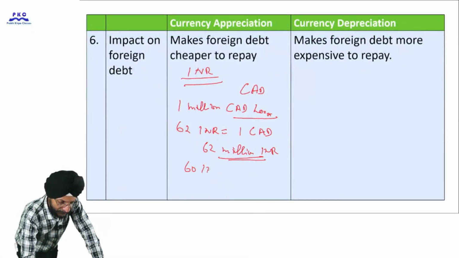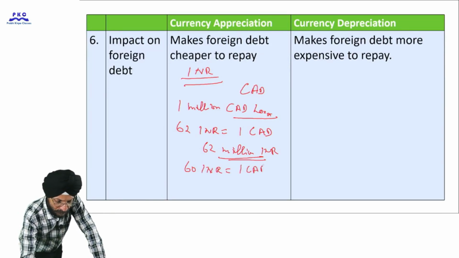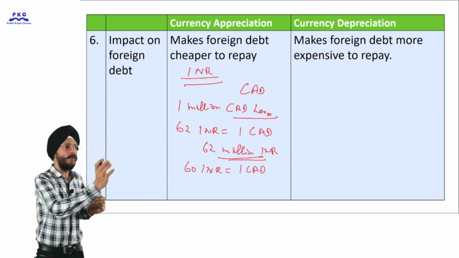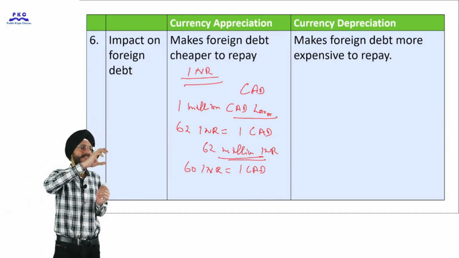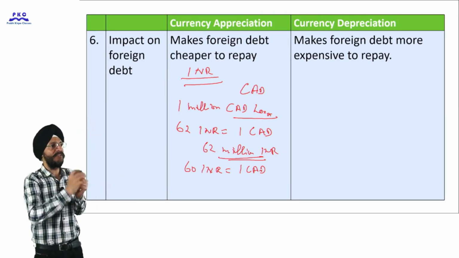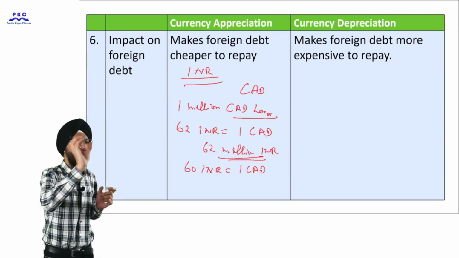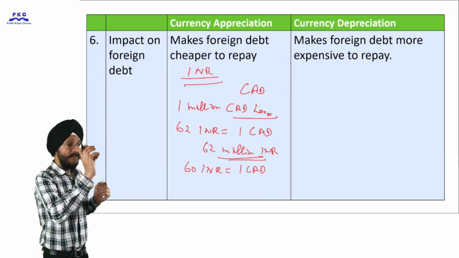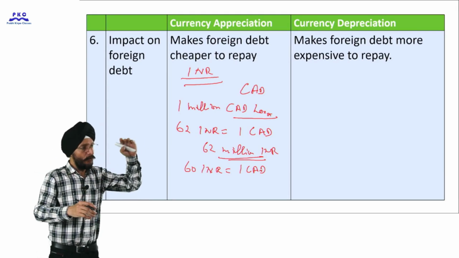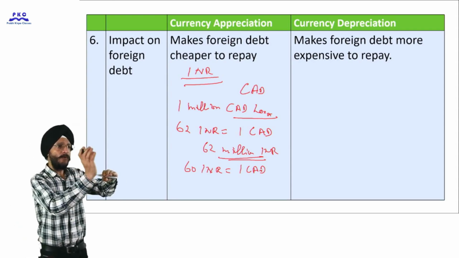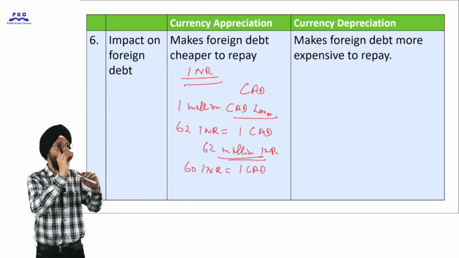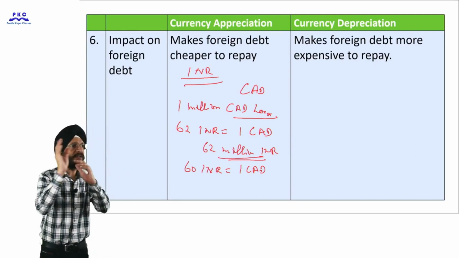the value of Indian currency appreciates and now 60 Indian rupee are equal to 1 Canadian dollar. We are simply assuming that the value of domestic currency of India, that is the value of Indian rupee, has appreciated and now 60 rupee are equal to 1 Canadian dollar. So suppose the loan has been taken today and the amount is 62 million Indian rupee, or 1 million Canadian dollar.